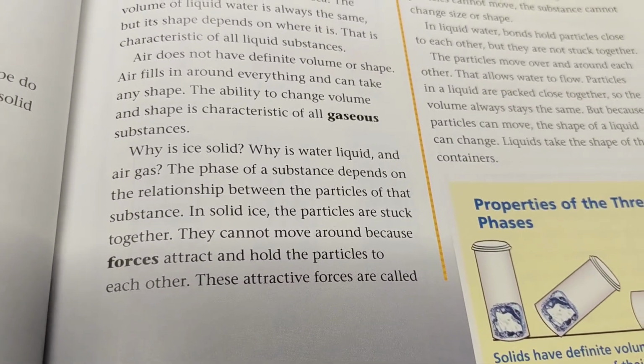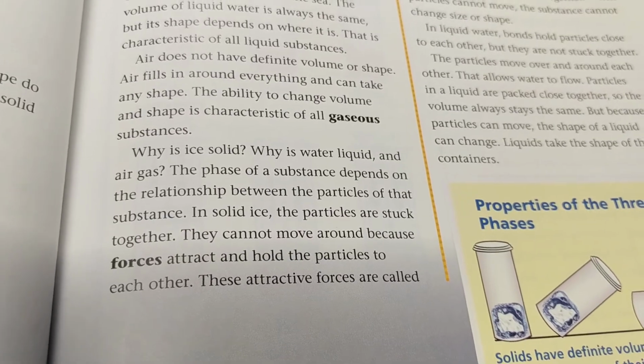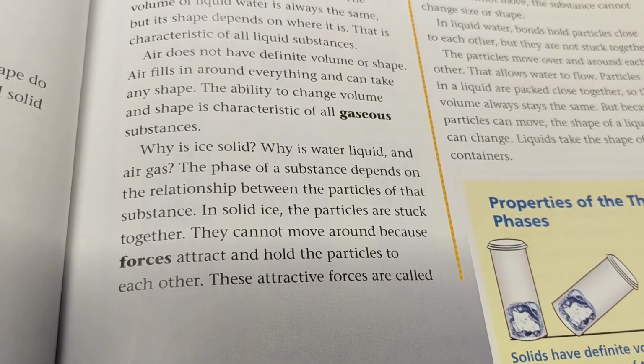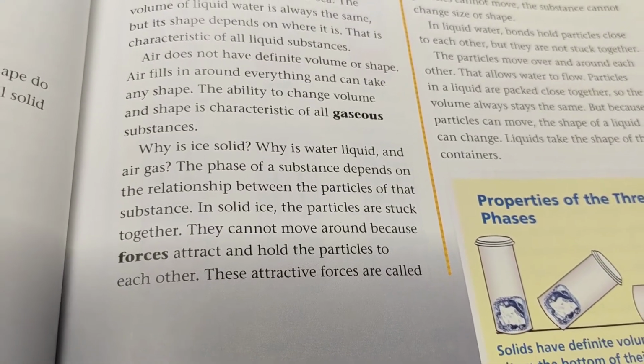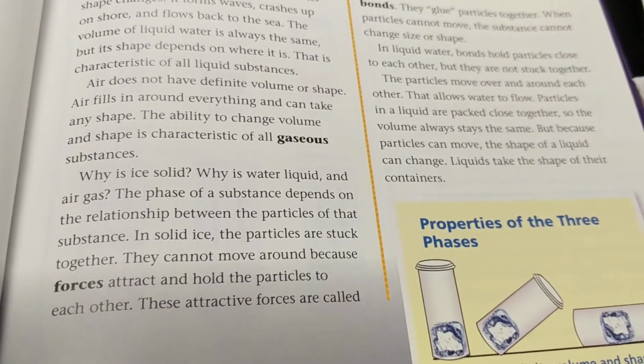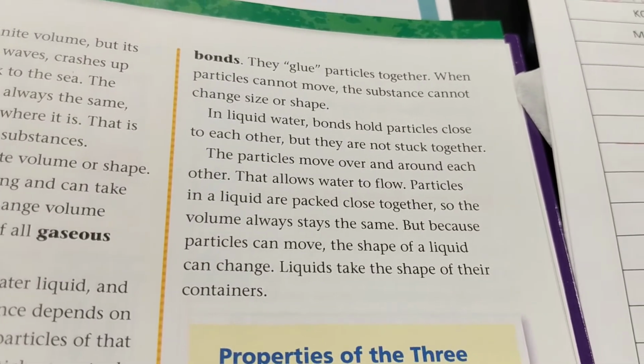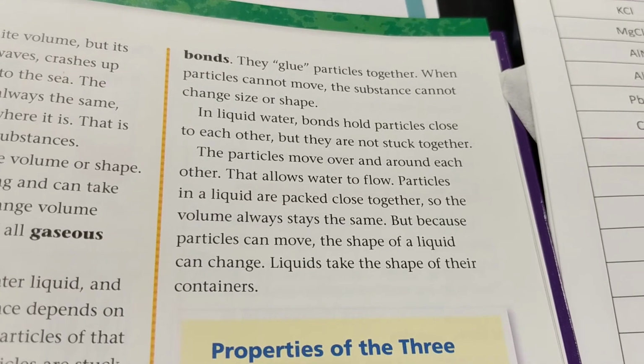The phase of a substance depends on the relationship between the particles of that substance. In solid ice, the particles are stuck together. They cannot move around because forces attract and hold the particles to each other. These attractive forces are called bonds. They glue particles together. When particles cannot move, the substance cannot change size or shape.